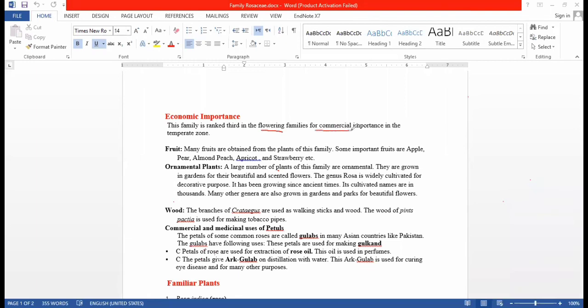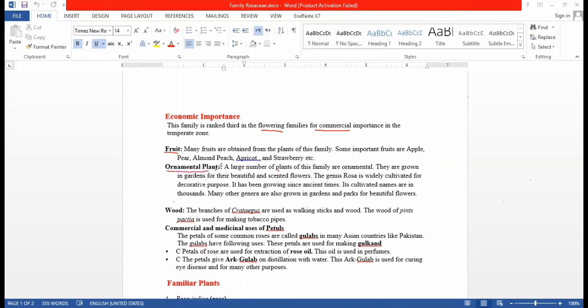It has third most important commercial importance in the temperate zone. How is it important? Because the members of this family are an important source of fruit, especially pear, almond, peach, apricot, apple. These are the most important fruits and the most important source of food for us.